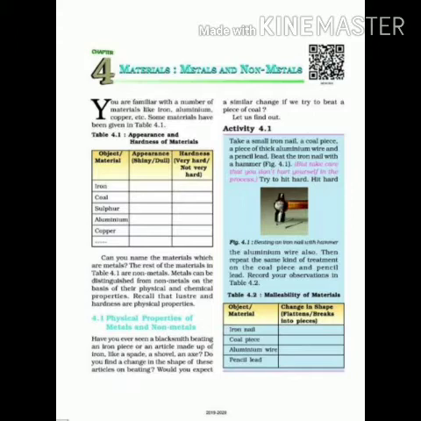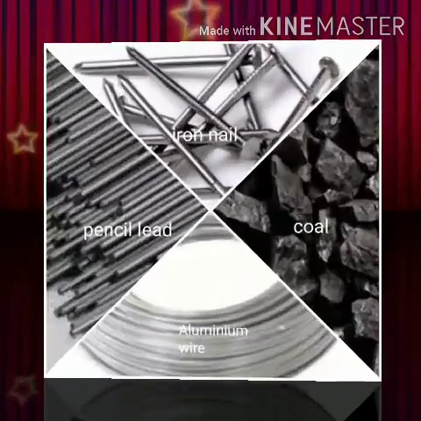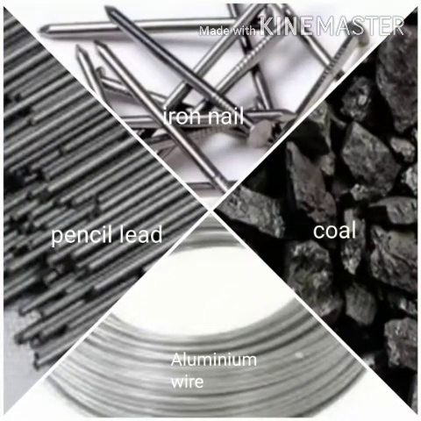What you have to do is to take some materials like iron nail, coal piece, aluminium wire and pencil lead. Then with the help of a hammer you have to hit these materials hard, and you find that the iron nail and aluminium wire change shape and get flattened, whereas the coal piece and pencil lead do not change shape and break into pieces.